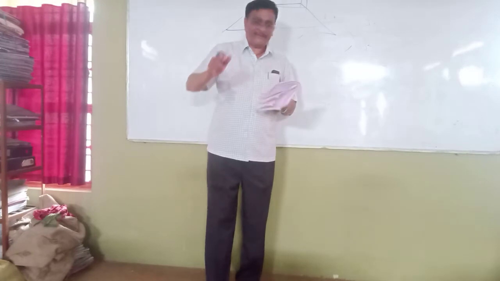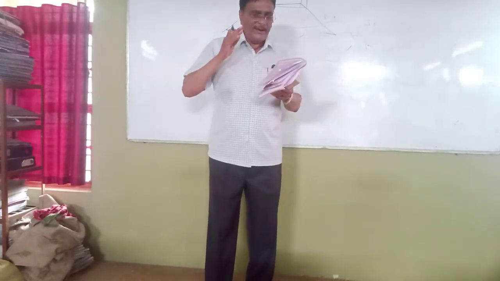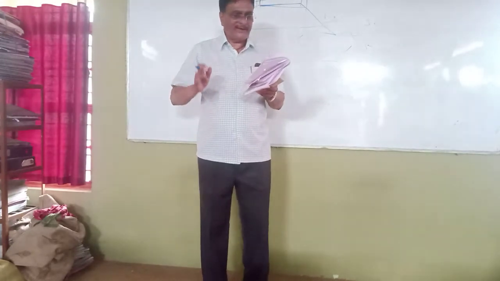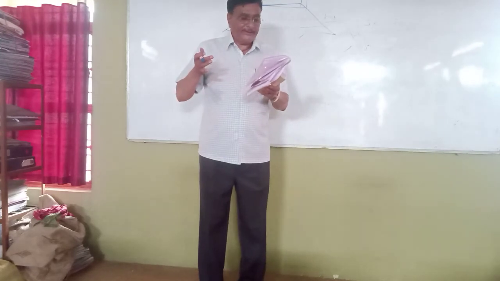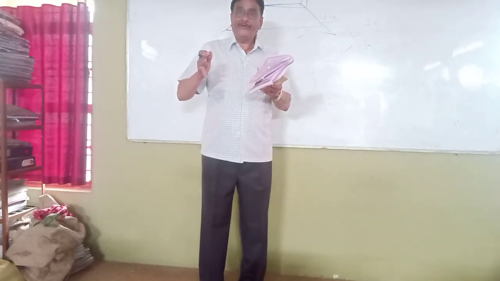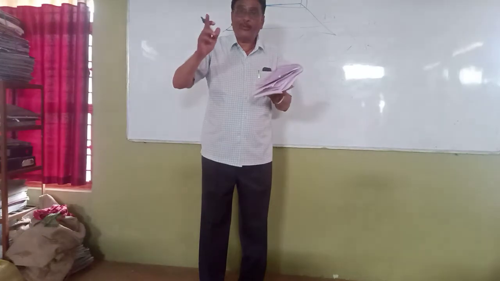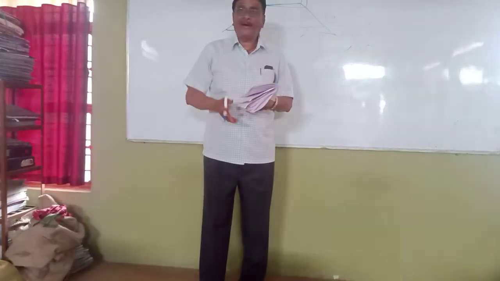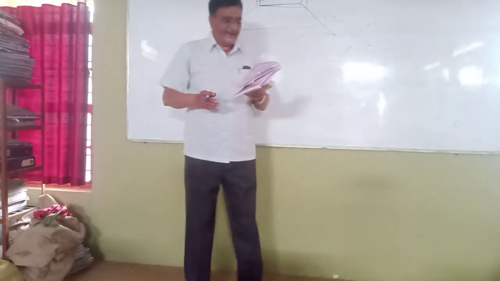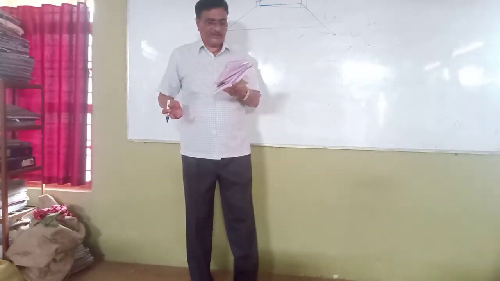I repeat the question with answer. The minimum land width required for national and state highway in a built-up area should be 24.4 meter. That's clear. Next question, I move on to the next question.